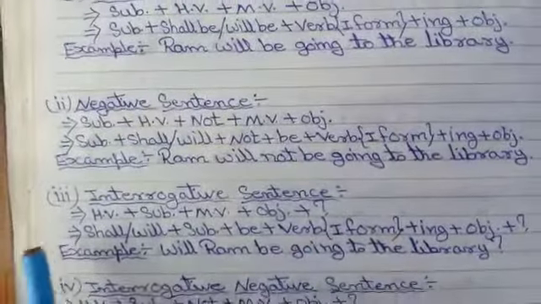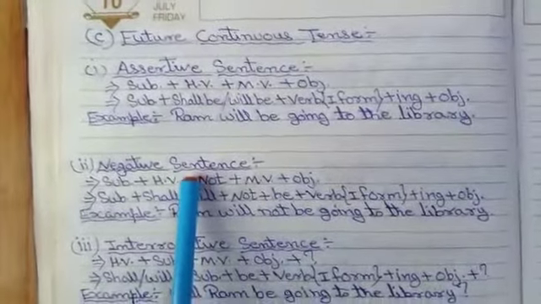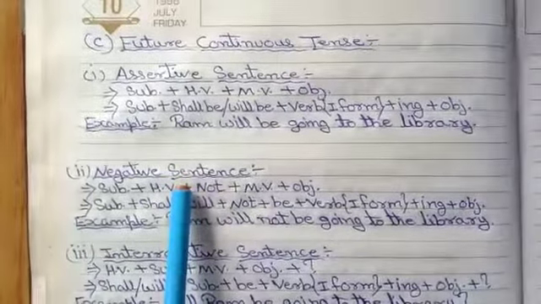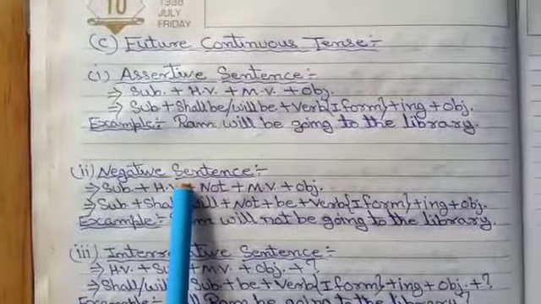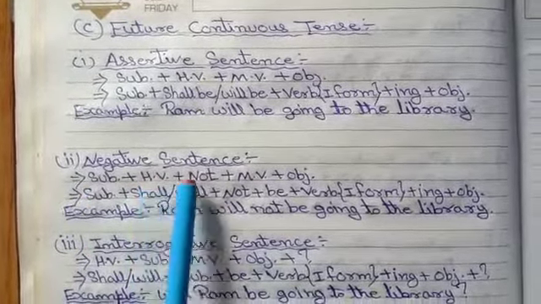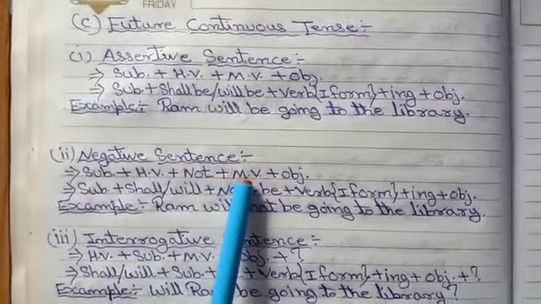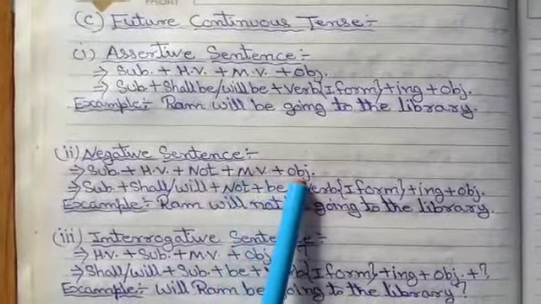Now see the second sentence, the negative sentence of the future continuous tense. The structure is subject plus HV, helping verb, plus not, which is the negative sign, then plus MV, which is the main verb, then plus object.